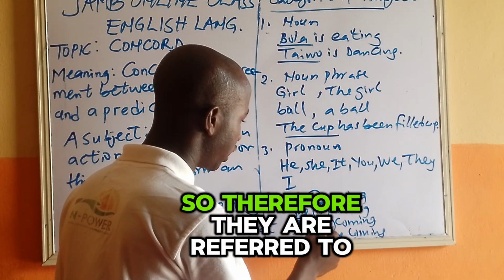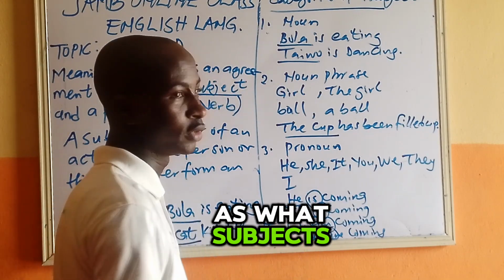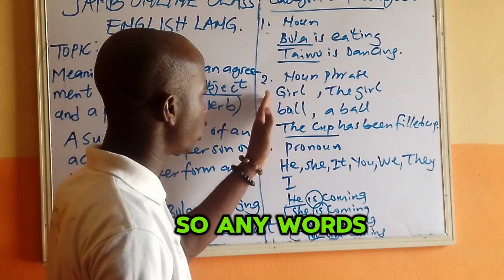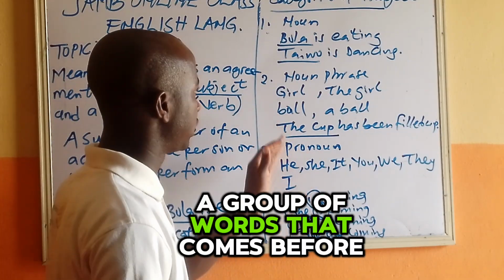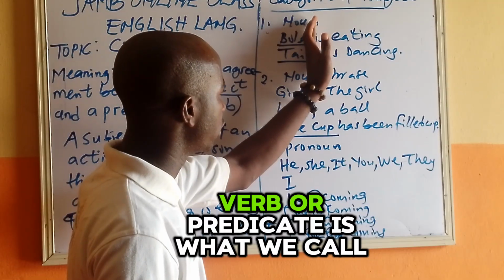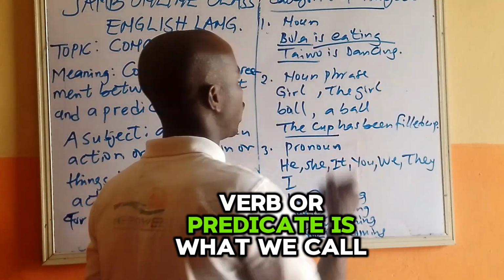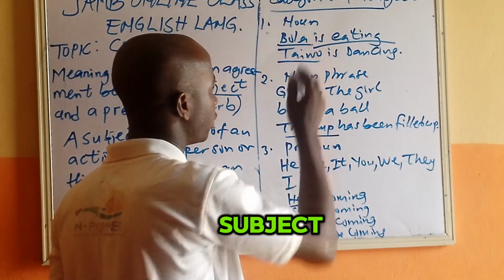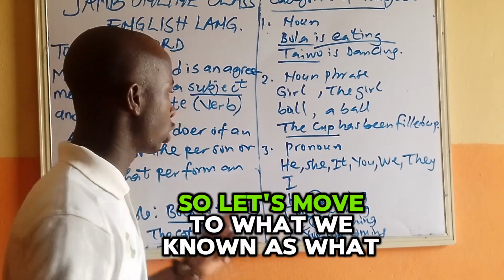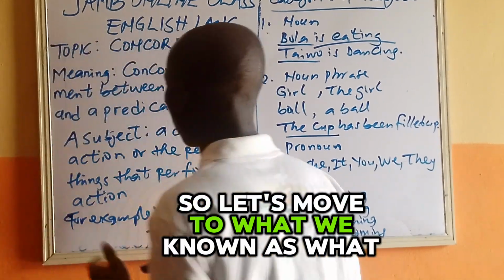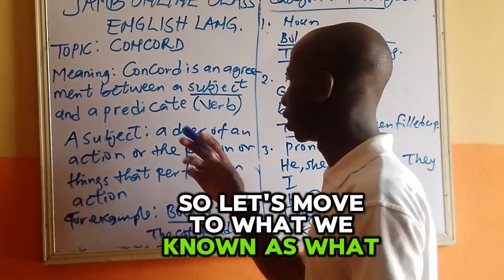So therefore, they are referred to as what? Subjects. So any word or group of words that comes before a verb or predicate is what we call subjects. So that is that. So let's move to what we know as a predicate.